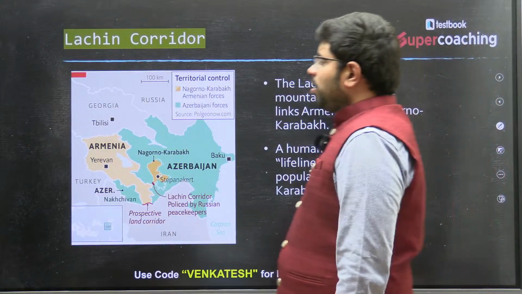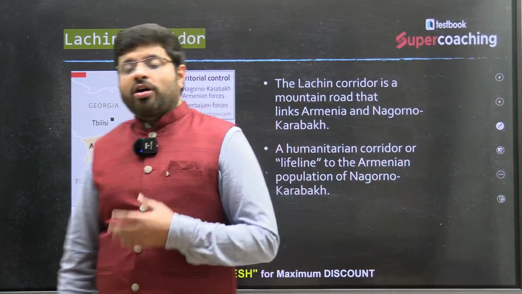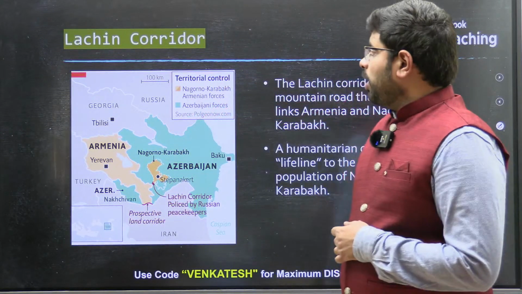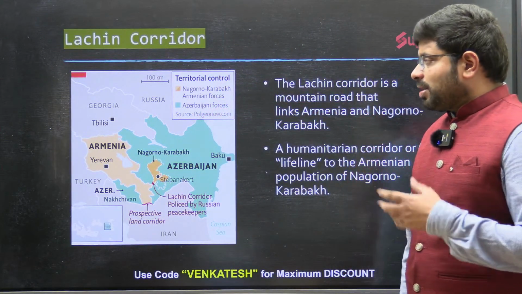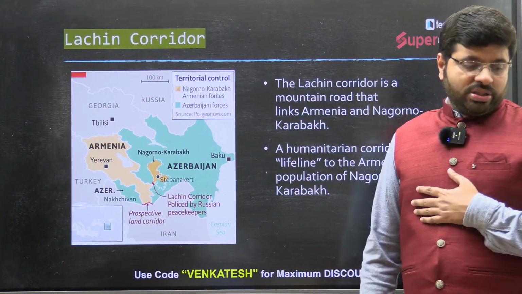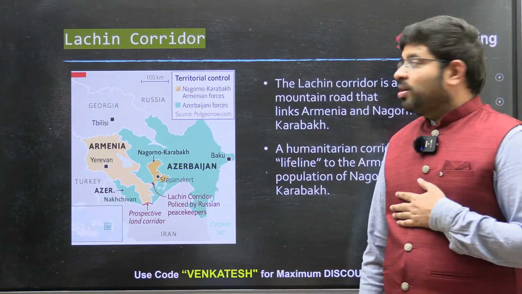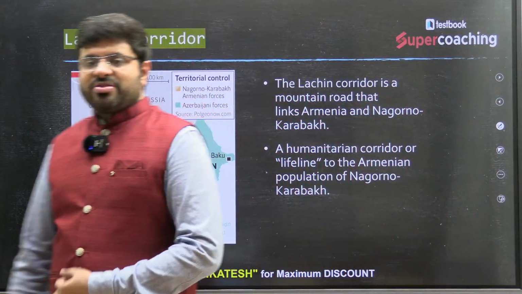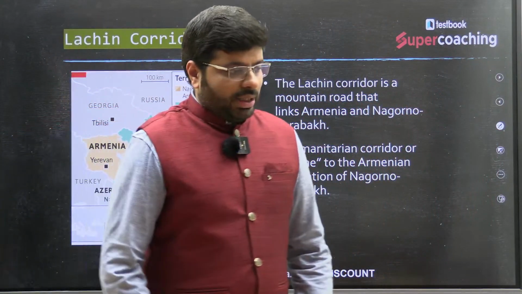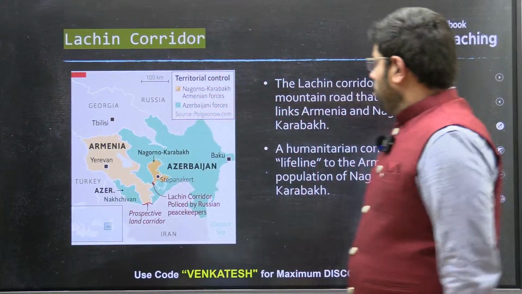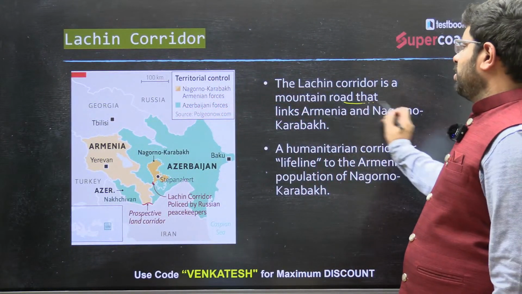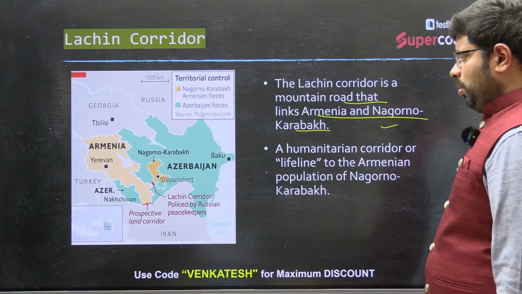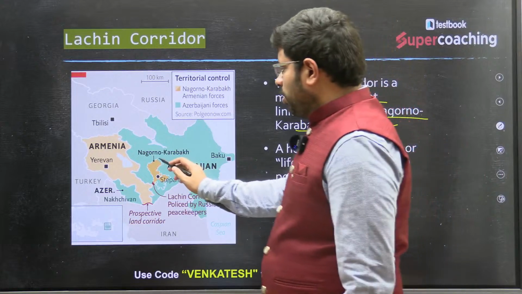there is another humanitarian conflict happening across the world. The Nagorno-Karabakh region, the Armenia-Azerbaijan conflict. It has been in the news for so many days now, right? Now, if you see this, the Lachin corridor is one such corridor which becomes very, very important. The Lachin corridor is a mountain road that links Armenia and Nagorno-Karabakh. You can see here, this is the Nagorno-Karabakh region.